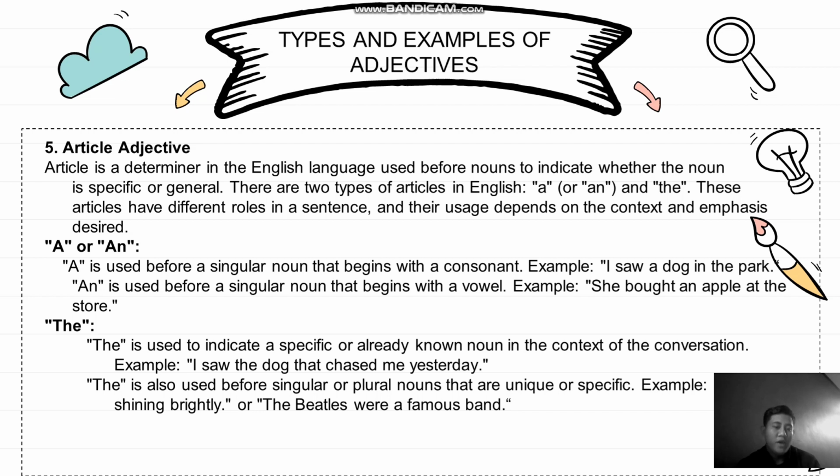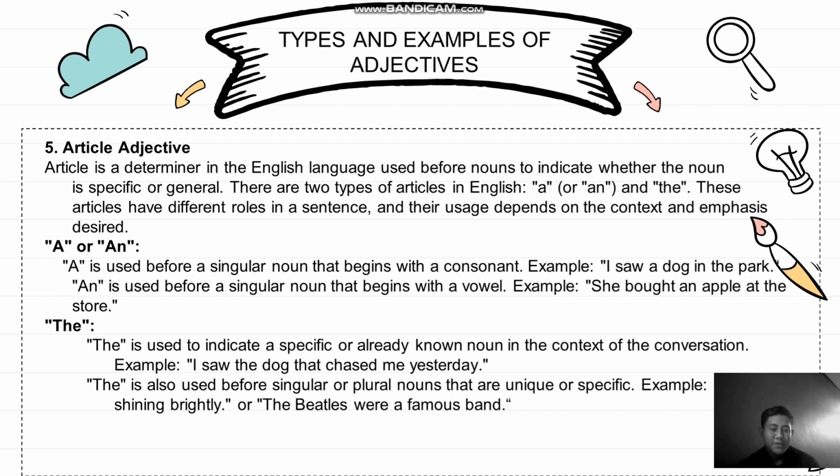A, a or an. A is used before a singular noun that begins with a consonant. Example, I saw a dog in the park. An is used before a singular noun that begins with a vowel. Example, Bob ate an apple at the store. The second is the. The is used to indicate something specific or already known in the context of the conversation. Example, I saw the cat that chased me yesterday.